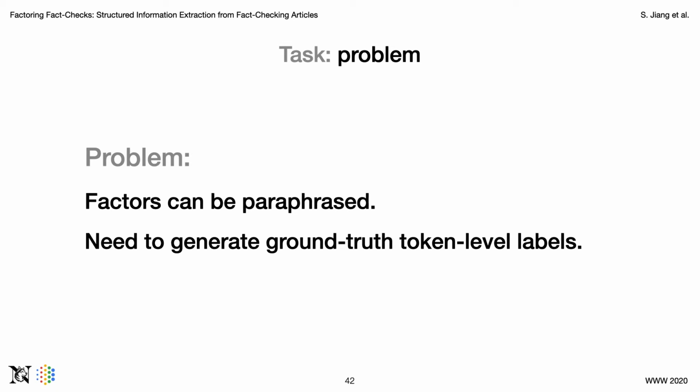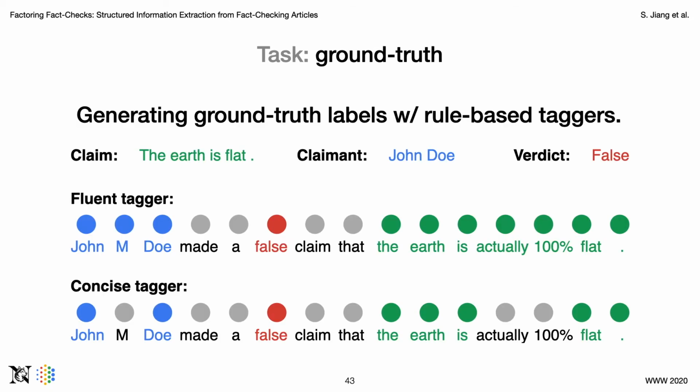Recall that fact checks and its reported factors are available in our dataset, but factors can be paraphrased. Therefore, we need to find a way to generate ground truth token level labels for the fact check. To generate ground truth labels, we develop two rule-based taggers for the task: a fluent tagger that tags indexes of the entire span of matched factors, and a concise tagger that tags the index of only the overlapping part.